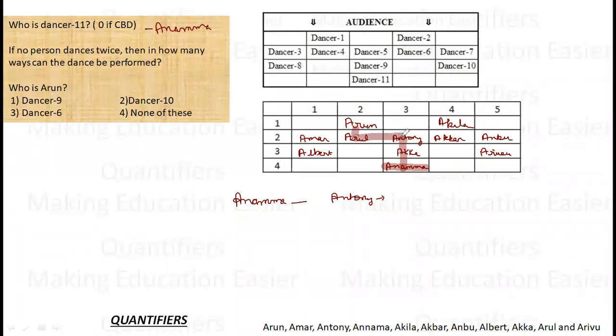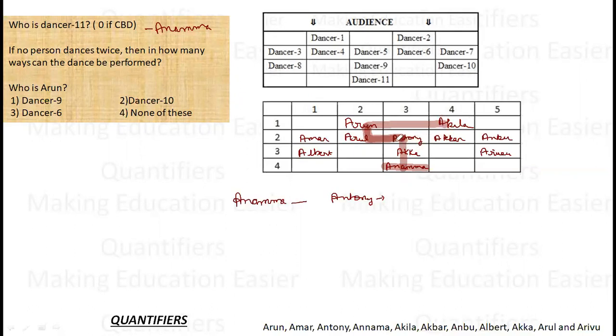So if I find the pattern for one way and double the number of cases, I will get all the cases for Antony. Basic thing, because this is a symmetrical figure. So if I count the number of ways from one side, I will get it from both sides. So what is the one side? If I go this way, after this I can either go here, this is one way, or I can go here. These are two ways. So Anama, Akka, Antony, Arun. This is one. Anama, Akka, Antony, Arun and Akila. This is the second case. So in one case I am using only dancer 1, then I am using dancer 2.